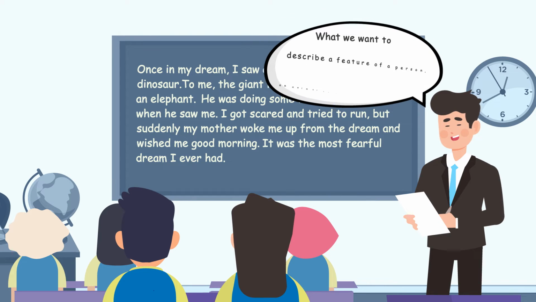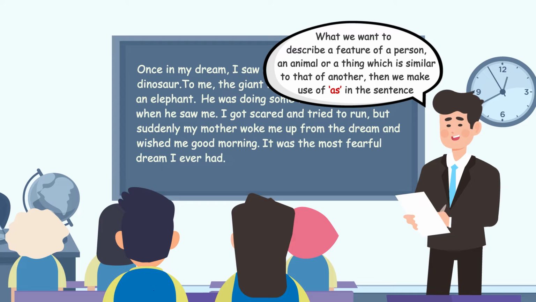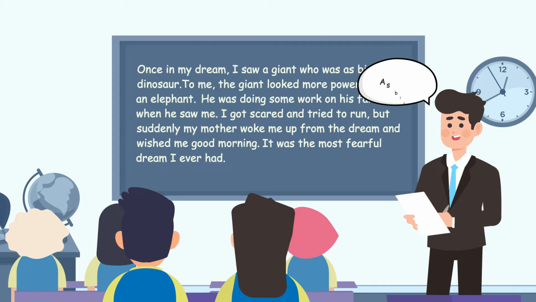Inform the students that when we want to describe a feature of one person, animal, or thing which is similar to another, then we make use of "as" in the sentence. For example, as big as a dinosaur.